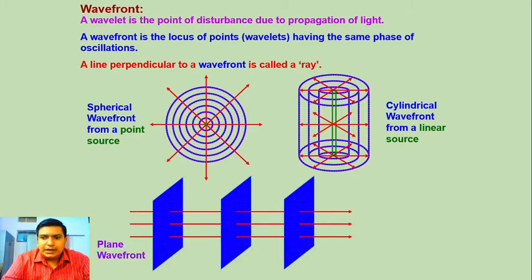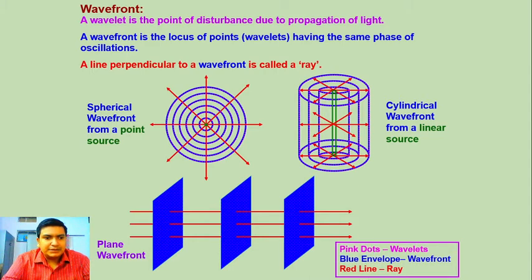If there are parallel rays, then obviously the wavefronts passing through these rays will be plane wavefronts represented by these lines. So pink dots are wavelets, blue envelopes are wavefronts, and red lines represent their rays. You can take a screenshot in the middle of the video so you can make your proper notes.